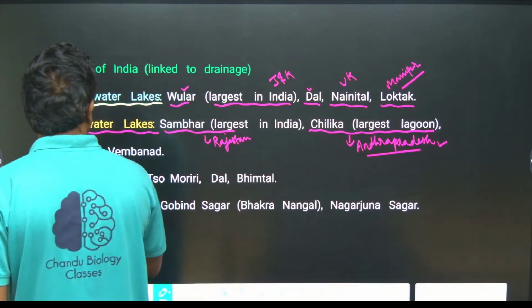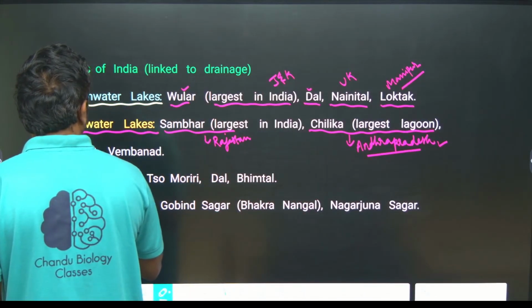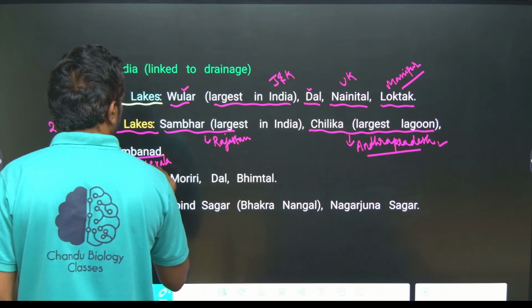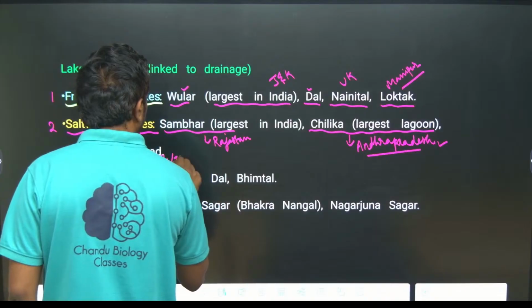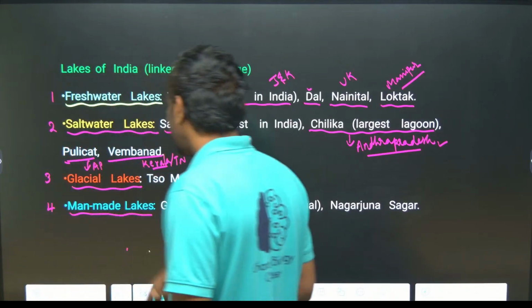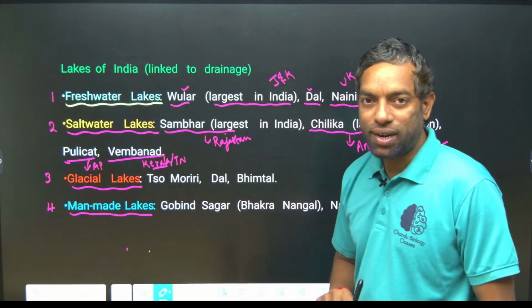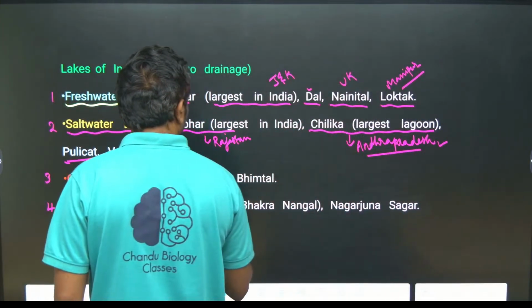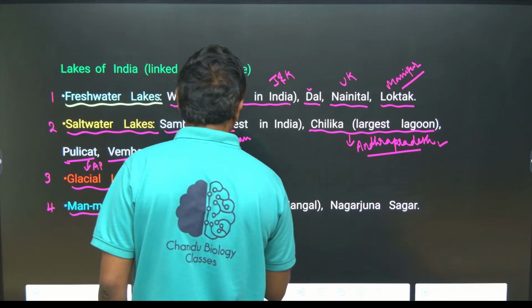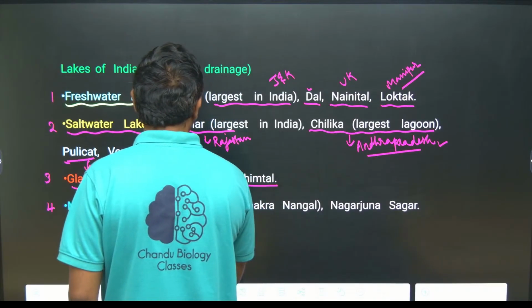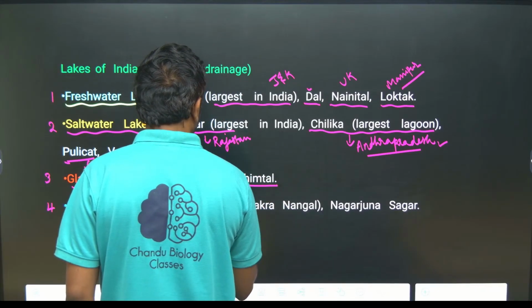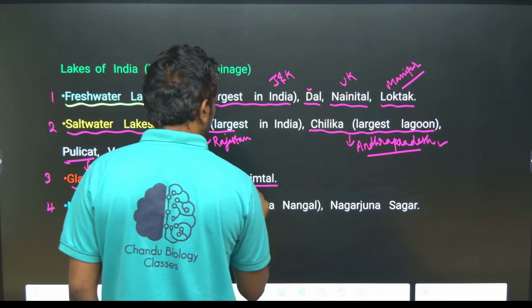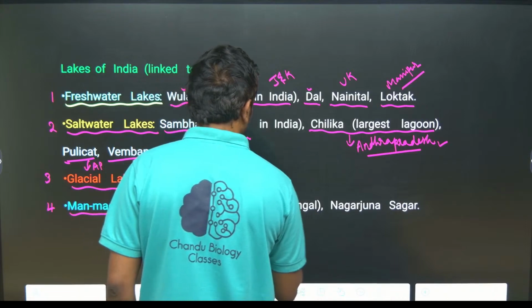Pulicat Lake is also in AP. Vembanad is in Kerala, between Kerala and Tamil Nadu. These are the saltwater lakes. Glacial lakes: Somori, Dal and Bhimtal. Somori is in Uttarakhand. Dal Lake is in J&K, Jammu Kashmir, and Bhimtal is also in Uttarakhand.